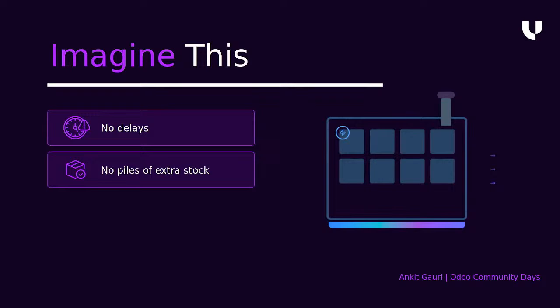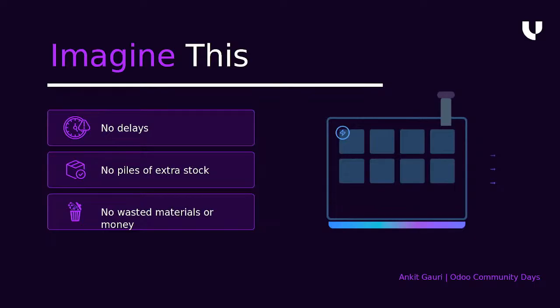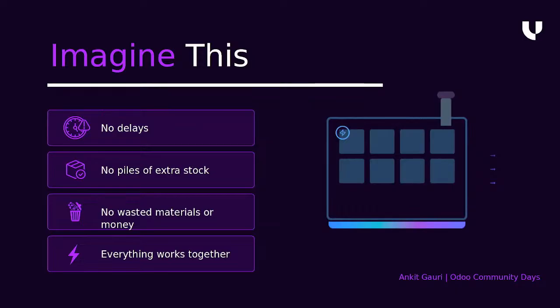Sometimes there is less stock, sometimes there is more stock, because we can't forecast. We do not have any proper system in place that gives us proper forecasting reports. These are the things that everyone wants: no piles of extra stock, no wasted materials, everything working well. It's like a dream come true for any manufacturing person. So practically, how can we achieve those things without a system in place? In my opinion, that cannot be possible,